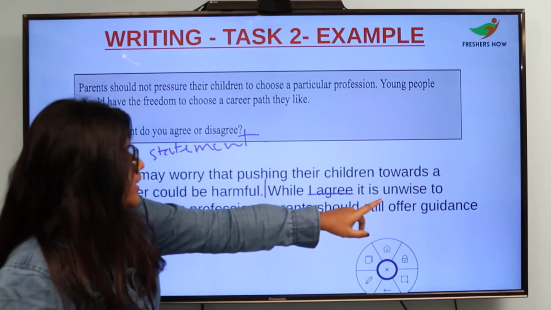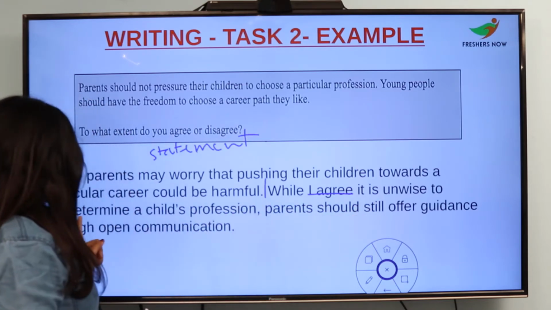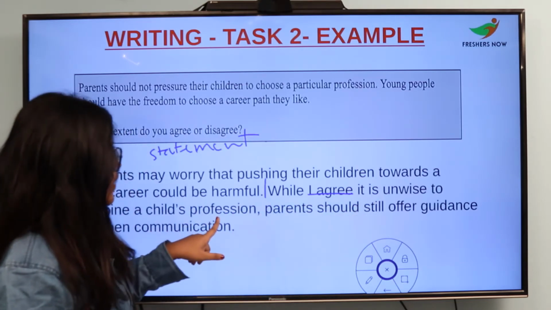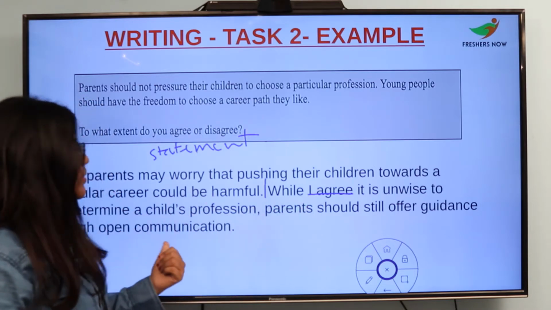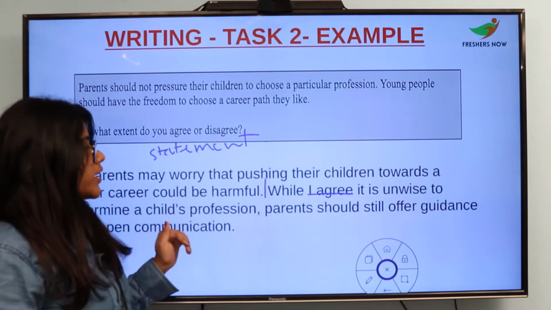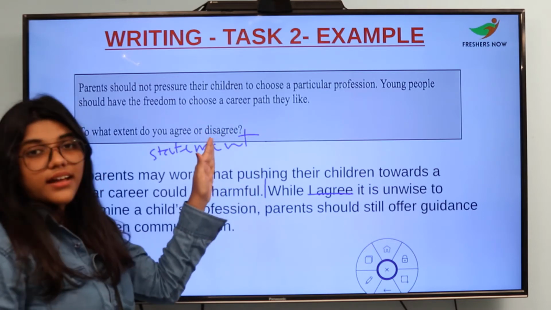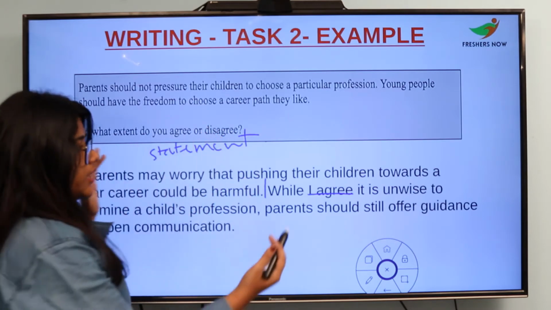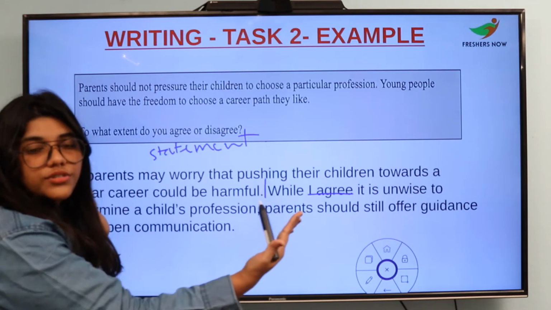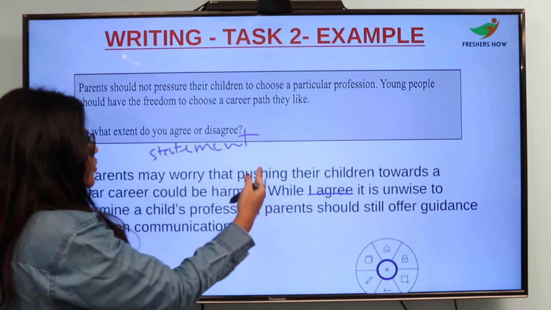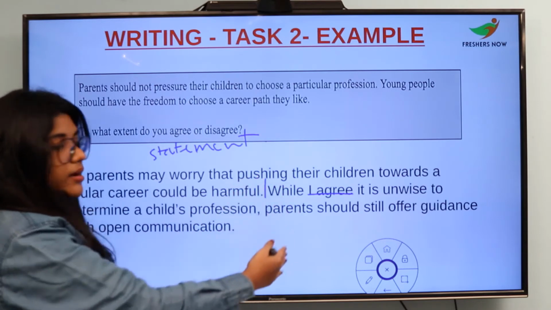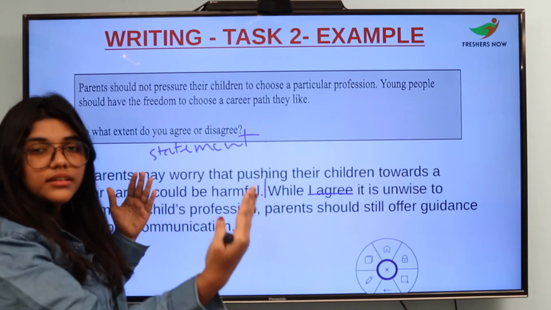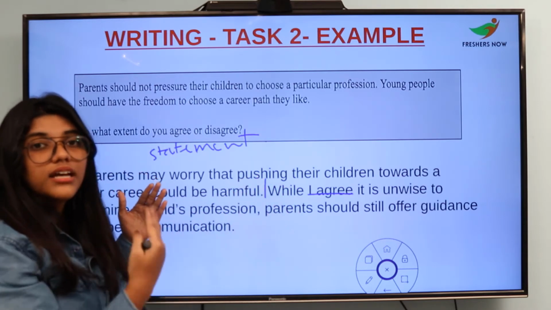While I agree it is unwise to determine a child's profession, parents should still offer guidance through open communication. So you are disagreeing with the point. Now this whole set of statements: first you give the statement of what the essay is about, and in the second part you give the reader clarity about what you have chosen.